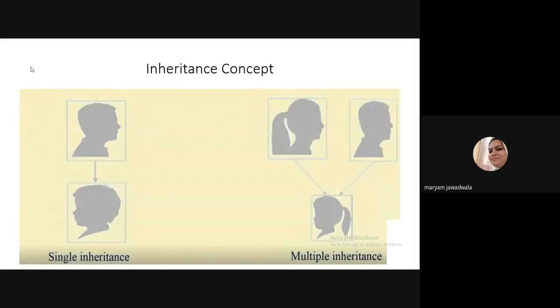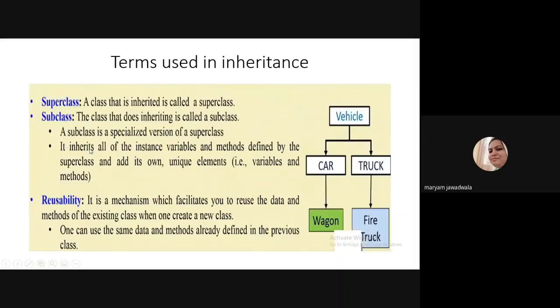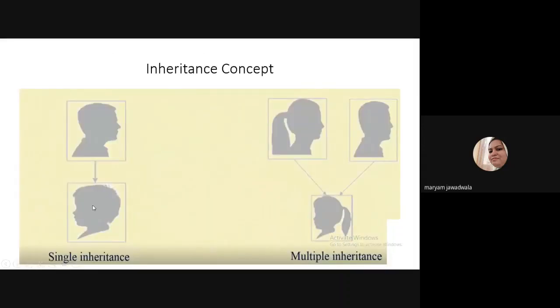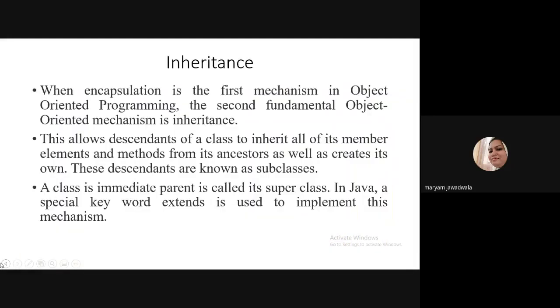For example, this slide is visible, I think. This is the inheritance concept. Inheritance is a biological term. Students, can you see the single inheritance? Single inheritance means, suppose a child inherits the properties of one parent. So this is your single inheritance. And multiple inheritance means